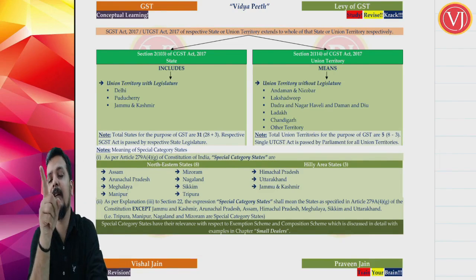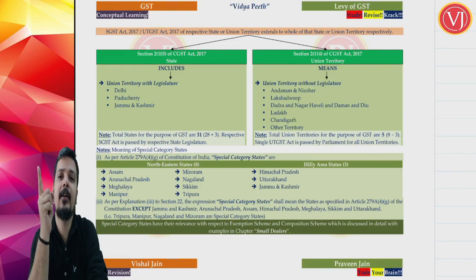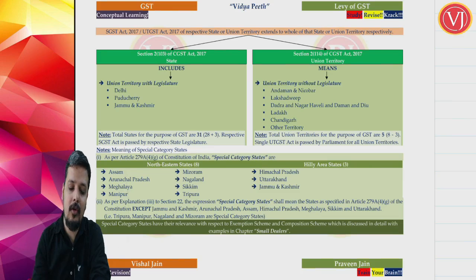Now friends, it becomes very important to discuss what is meant by state and union territories. Why? If you see the definition of India and the land area definition, it talks about the territory of India as per Article 1. Article 1 tells that the territory of India will include territories of states, territories of union territories, and such other territories as may be acquired. So you should know what is meant by state as per the CGST Act, and what is meant by union territory.